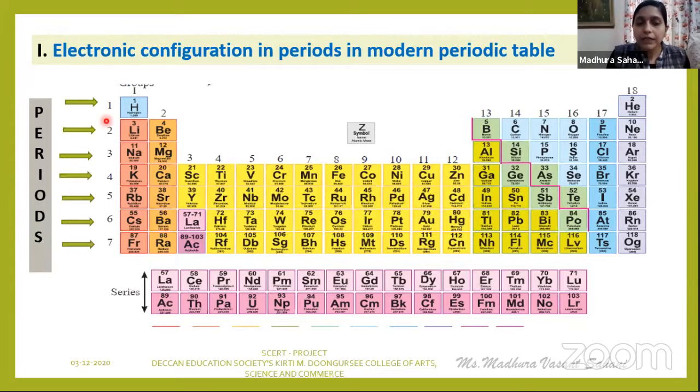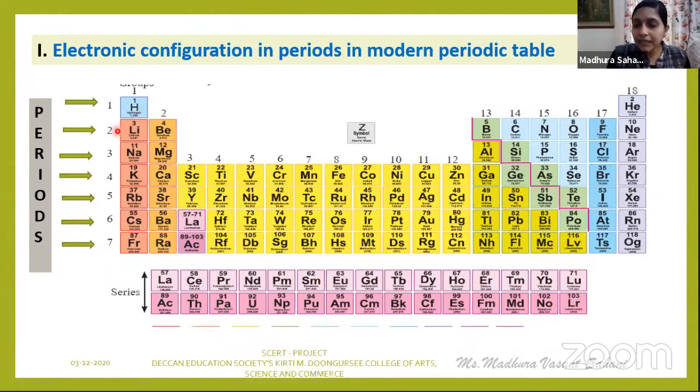The meaning is that in the case of period number 1, try to recollect that diagram. It has one and only one K shell. You recollect that diagram, nucleus at the center surrounded by stationary energy levels or orbits. Orbits are designated by principal quantum number n. When n is equal to 1, it is your first shell, K shell. When n is equal to 2, it is your L shell. When n is equal to 3, M. n is equal to 4, N, and so on. So, by referring to the diagram, you know that for my first period, when the n value is 1, there is only one K shell.